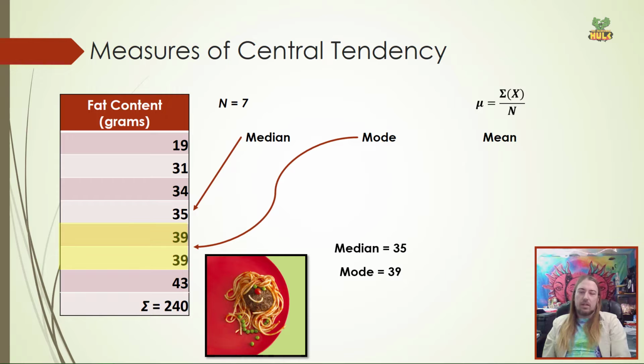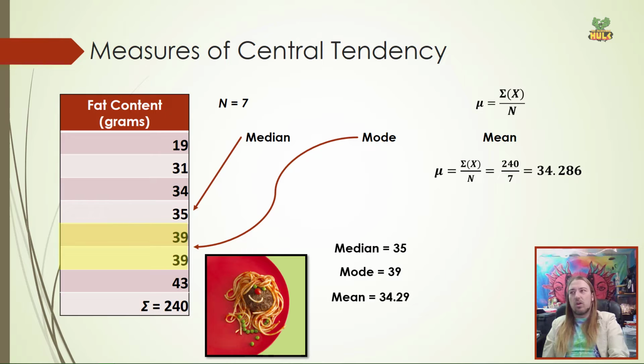Okay, the mean. The mean requires a little bit more math. You have to add up all of those scores, which I already did for you. You can see that very last row says sigma equals 240. So the sum of those scores equals 240. So we take our formula, add 240 into the top, divide by 7 for our number of scores. We get 34.286, which, as I said, we report to 2 decimals, 34.29. Okay, so the measures of central tendency are all really, really easy.